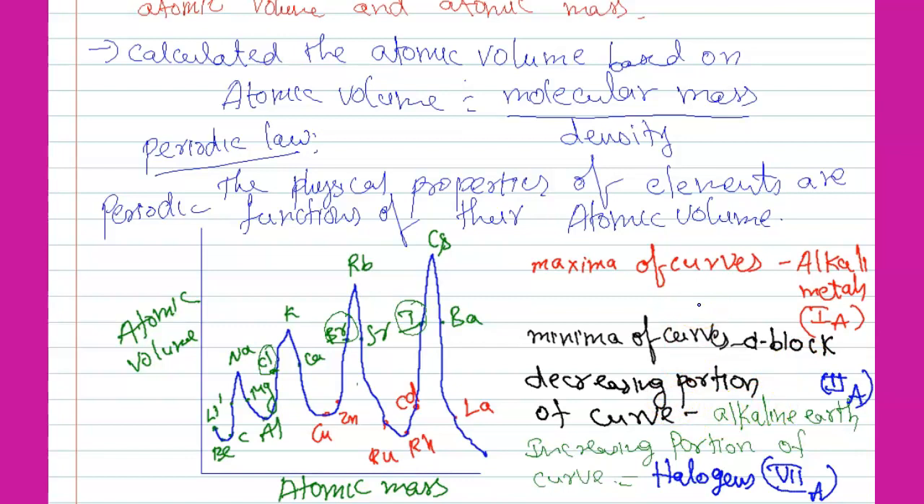Lithium, sodium, potassium, rubidium, cesium, 1A group elements, alkali metals, occupy the maximum of a curve. Beryllium, magnesium, calcium, strontium, barium, 2A group elements, alkaline earth metals, occupy the decreasing portion of a curve. And halogens, chlorine, bromine, iodine, 7th group elements, occupy the increasing portion of a curve. The D block elements, transition elements, occupy the minima of a curve. So these are the 4 points, students. Based on that, he explained the different elements classification.